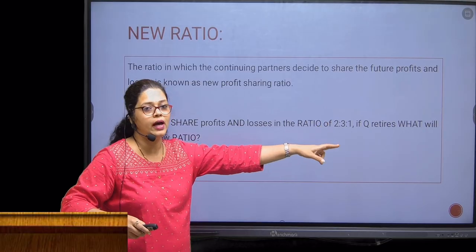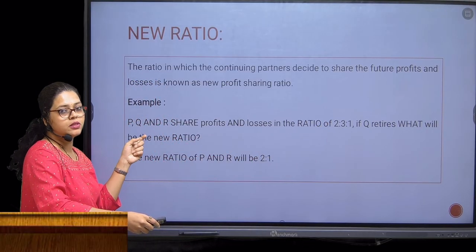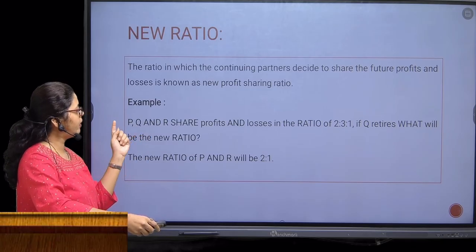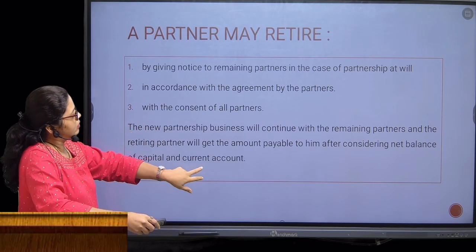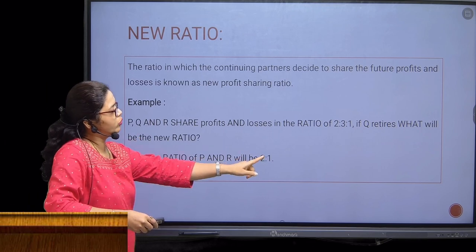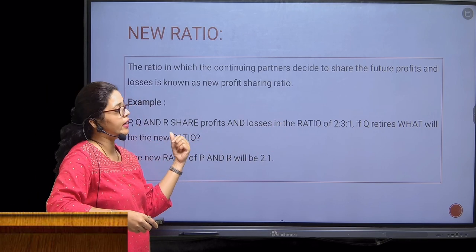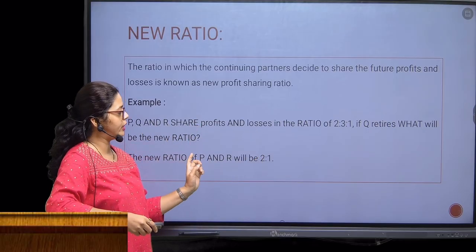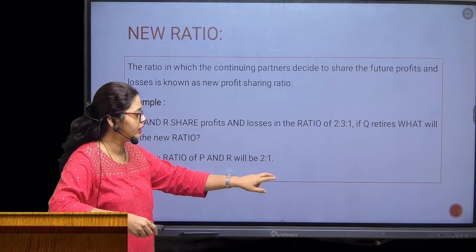If Q retires, what will be the new ratio? Obviously the existing partners are P and R. So the ratio was 2:3:1, and if Q retires, the remaining partners P and R are going to share the profit and loss in the ratio 2:1. So 2:1 will be their new profit sharing ratio.